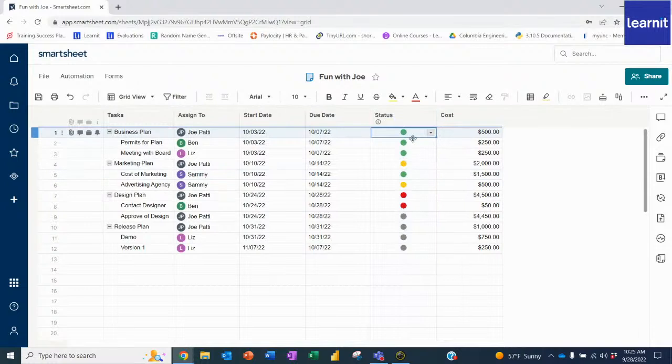So they're wondering, what's green mean? They can come up here and see, oh, green equals complete, red. Okay, perfect. And it gives them more of a description. And you can do that for any of these.